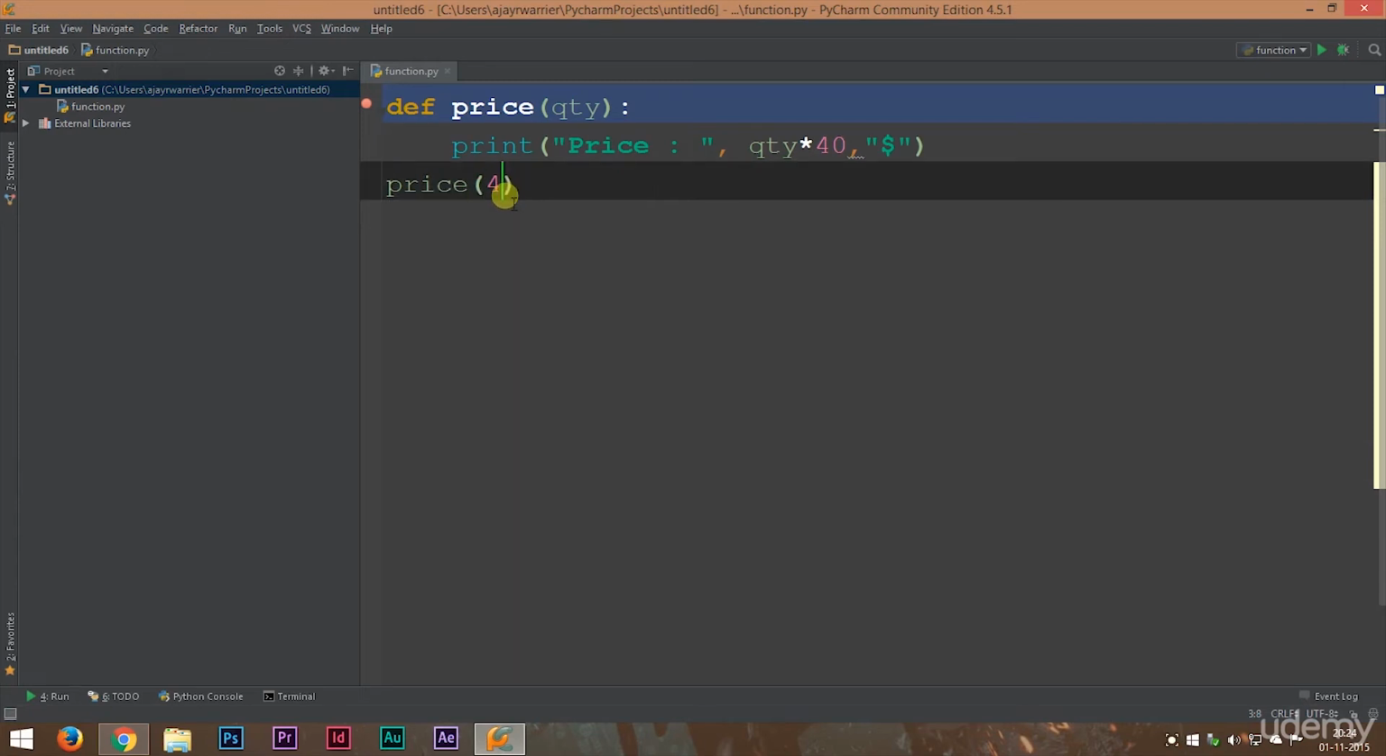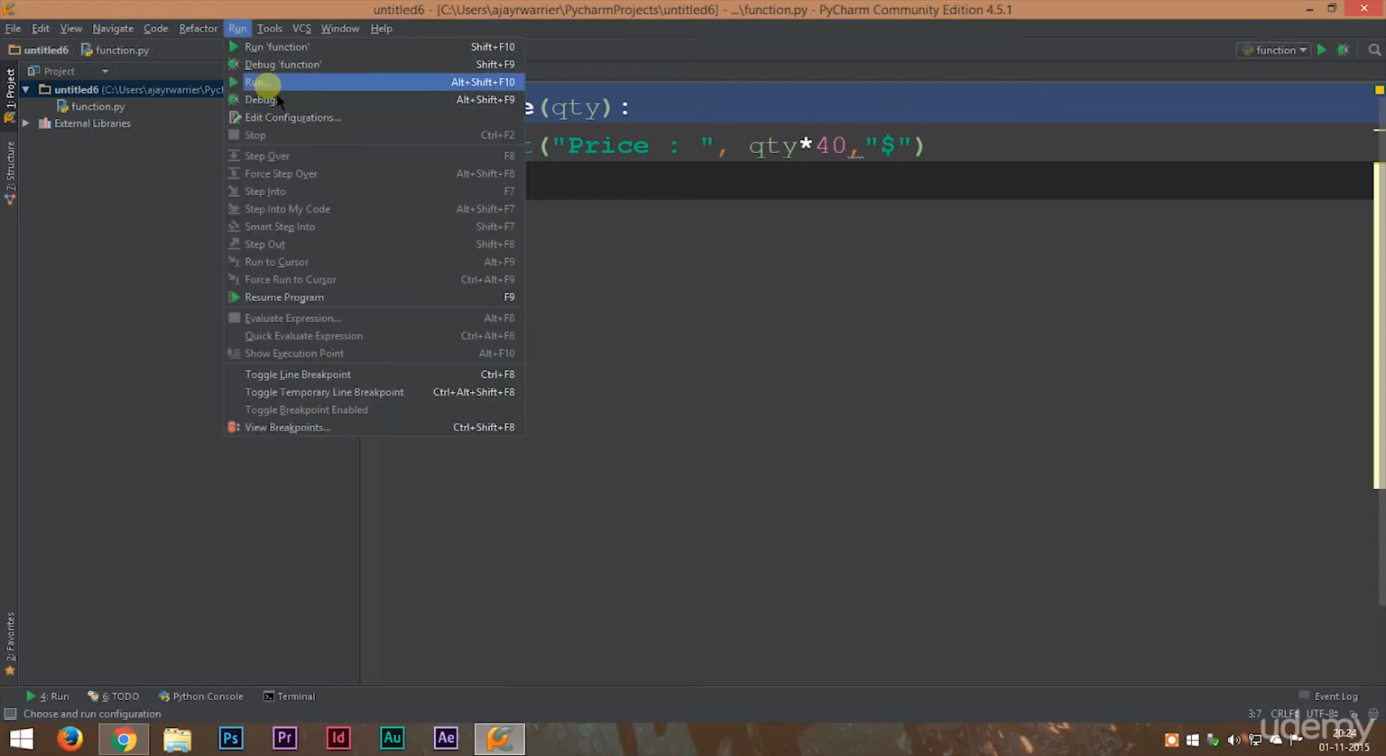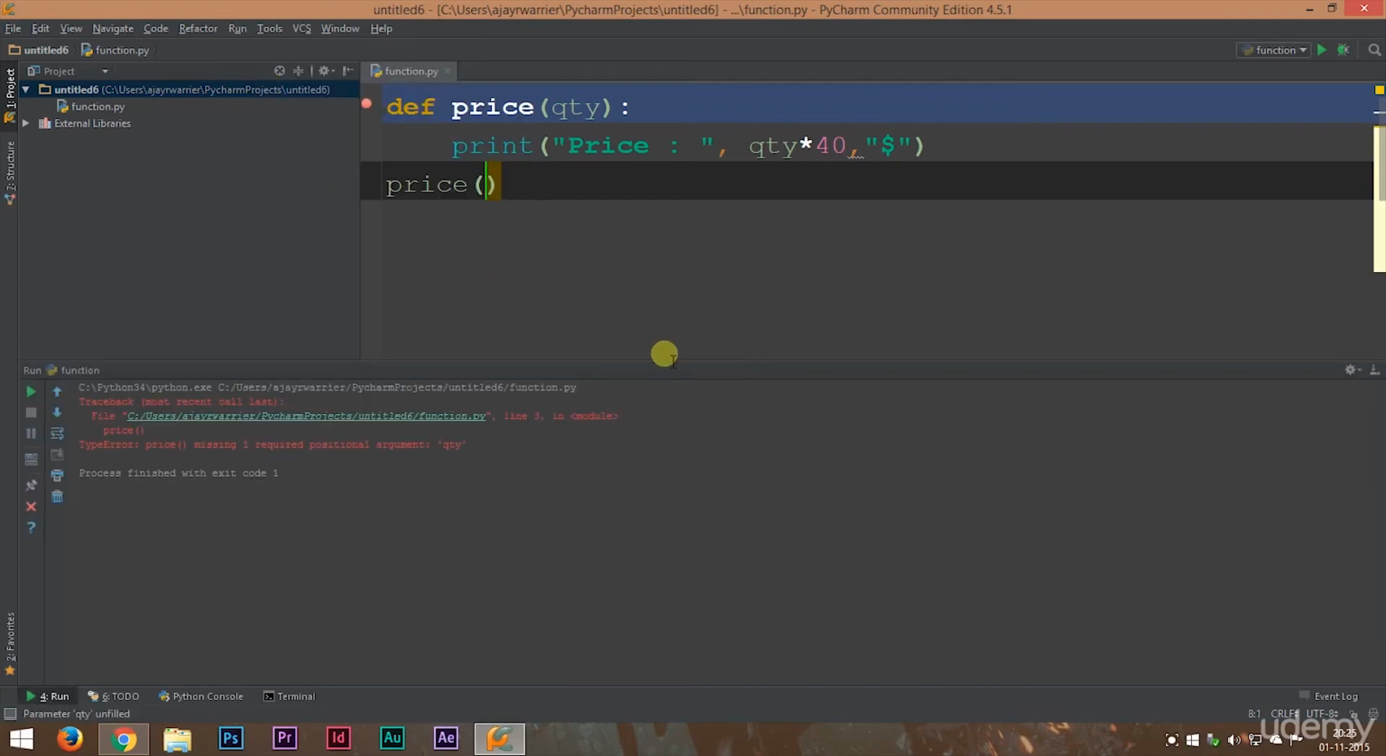Suppose the customer is in a hurry, he's very excited about buying your game. He forgets to enter the quantity. That means he forgets to enter the number of copies. So in this case, what would happen? We'll run this. You can see that we get an error because there is no quantity entered.